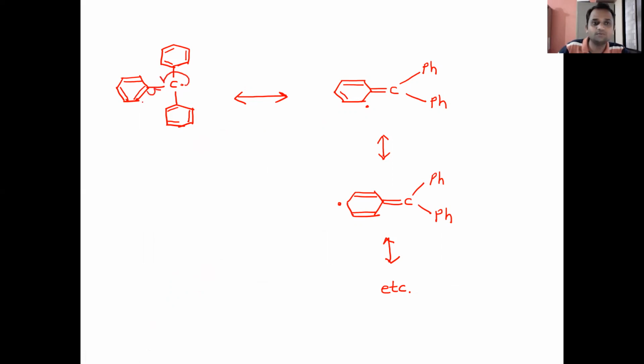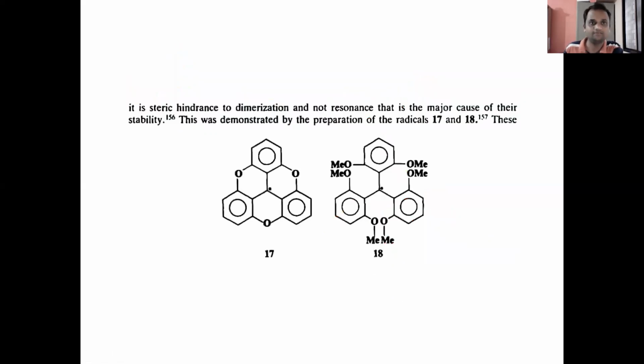There is a formation of a double bond and the electron on this carbon, so we get this structure. Second, this electron gets delocalized. Now the electron is on this carbon atom, so we get this structure. So, similarly, we can draw such canonical structures for the triphenylmethyl radical.